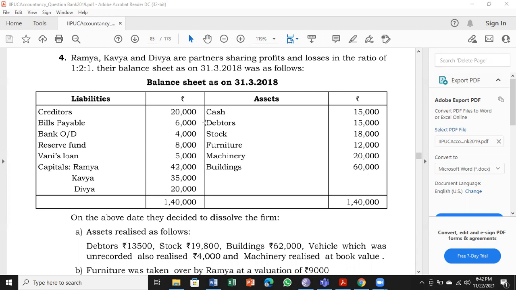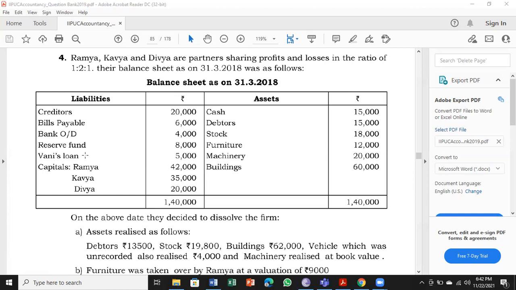Look at the asset side. Cash, debtors, stock, furniture, machinery, and building. So cash will go to cash account. Remaining 5 assets go to debit side of realization account. And then creditor liabilities side, creditors, bills payable, bank overdraft will go to credit side of realization account. Reserve fund will go to capital accounts.